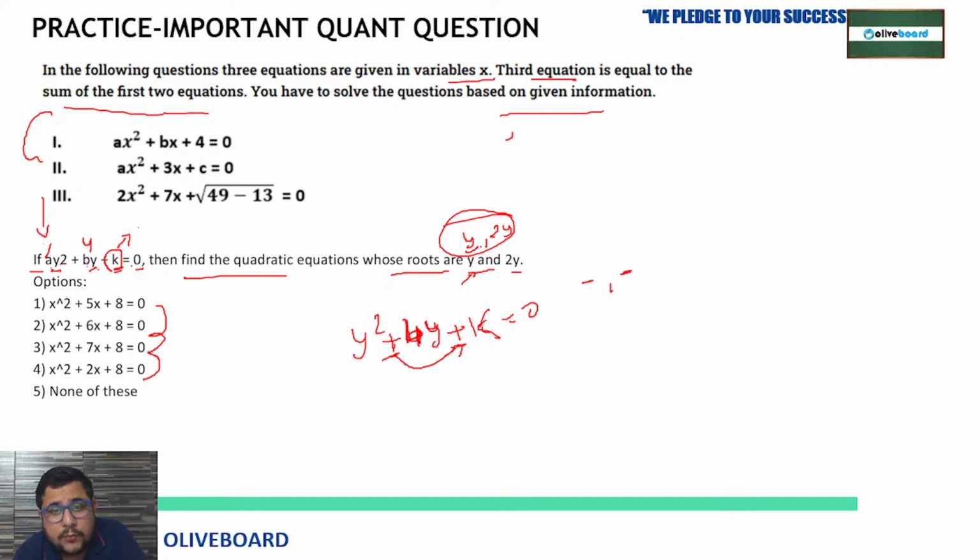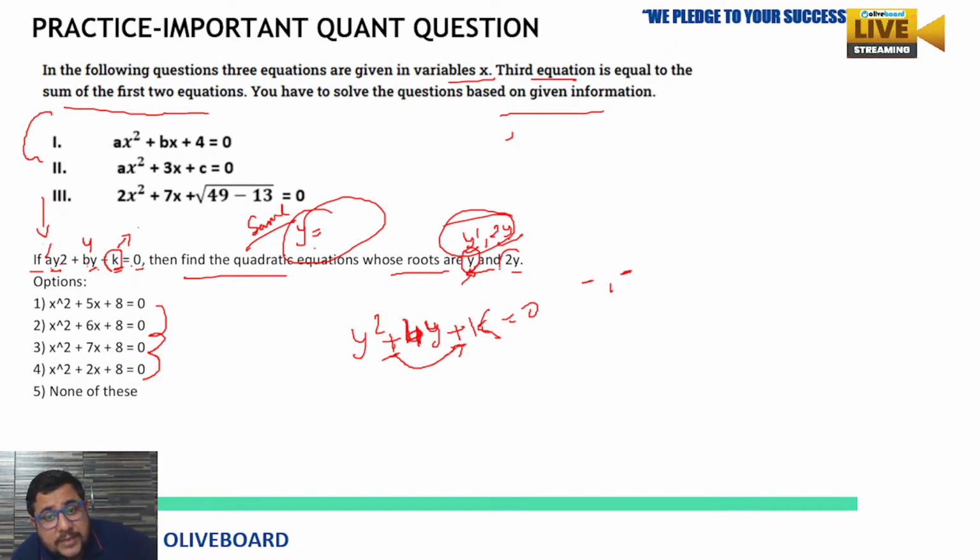And here y and 2y, if they are using the value like this, then there is a major possibility that both the roots of y are going to be the same. Same, y and 2y. Directly they are taking. If there are two different roots, then we have to go accordingly, but this condition is very difficult to follow if you look at y and 2y. So we can judge two things. What are the factors which are possible here?